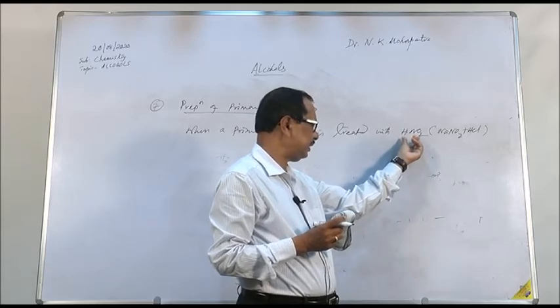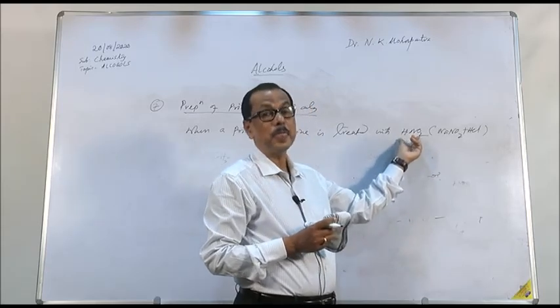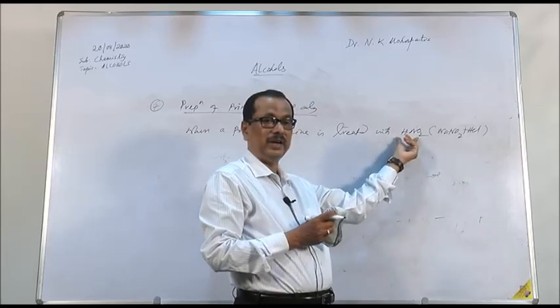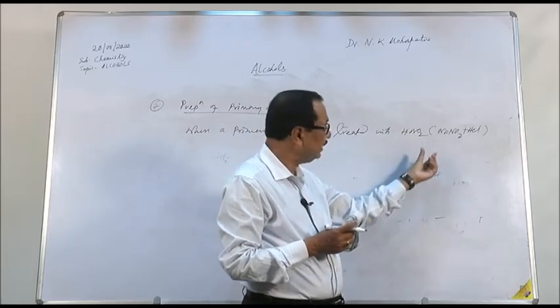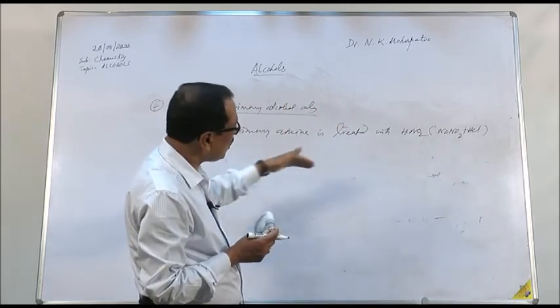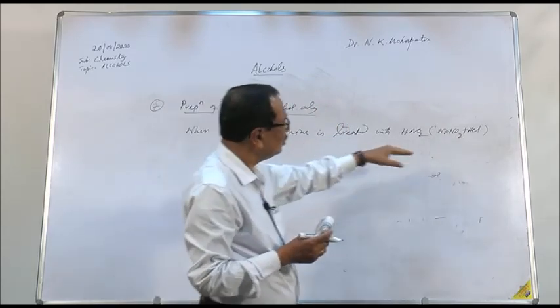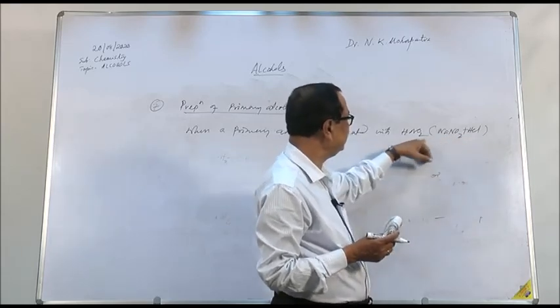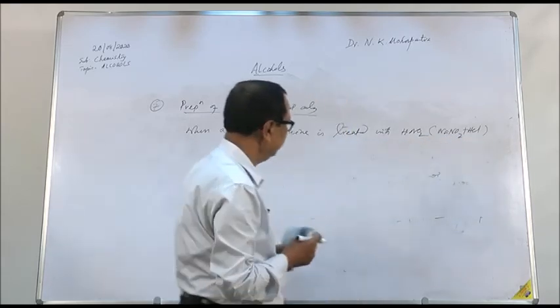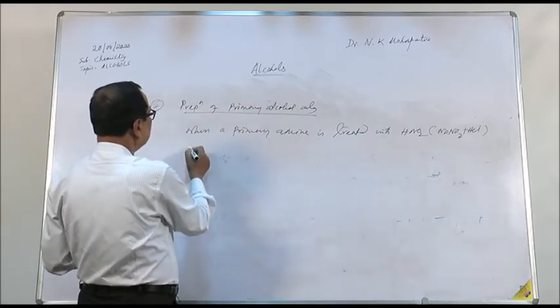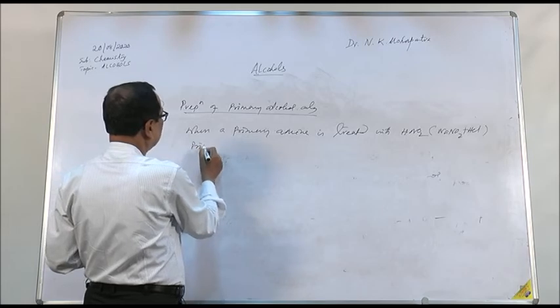If you prepare and store it in the laboratory, it will be oxidized to nitric acid. Therefore, whenever nitrous acid is required, we prepare it by adding sodium nitrite with HCl. So we use sodium nitrite and HCl in place of nitrous acid, and the product formed will be a primary alcohol.